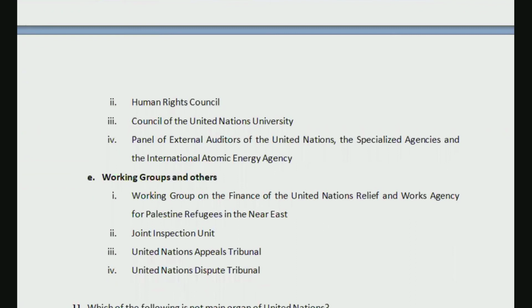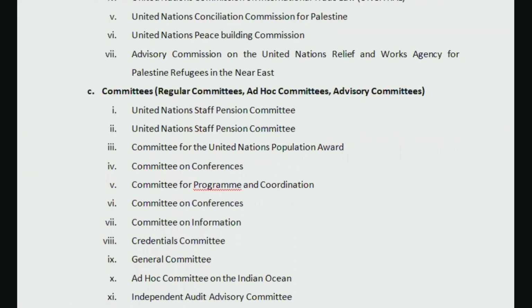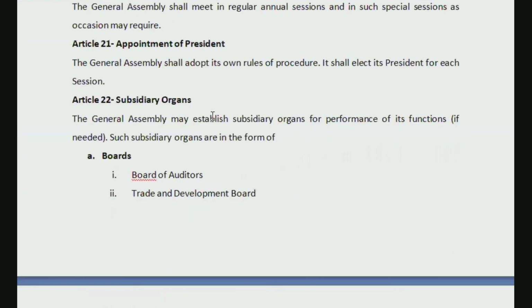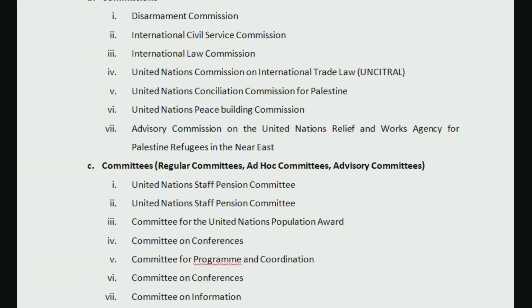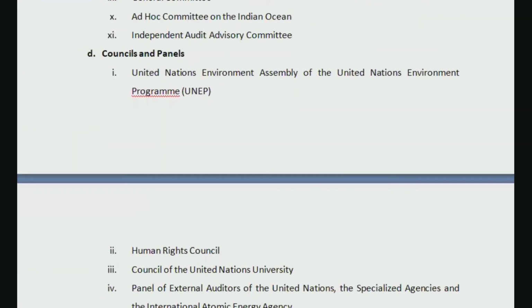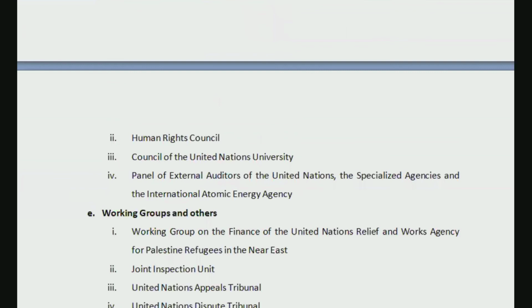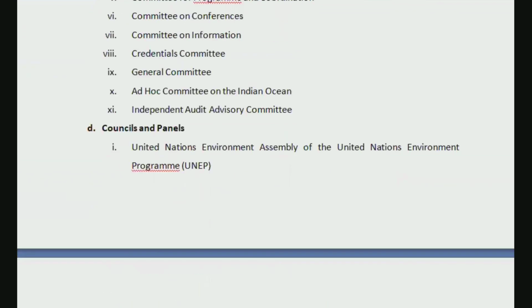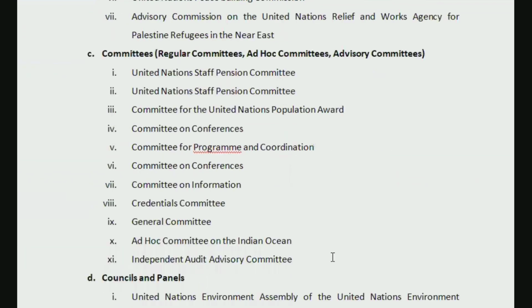That means General Assembly is having this power that it can establish some subsidiary organs for performance of its functions. If it feels that they need some extra help, they can do that. And these subsidiary organs may be in different forms like boards, commissions, committees, councils and panels, working groups and others. All right, so it's not important. They would not ask you questions from these parts.